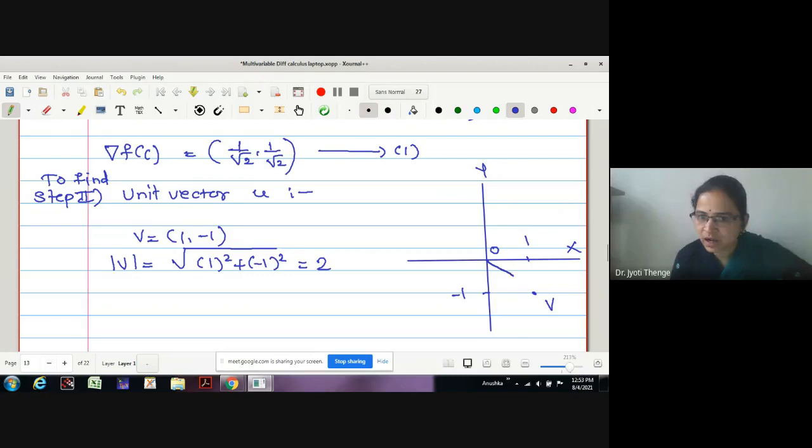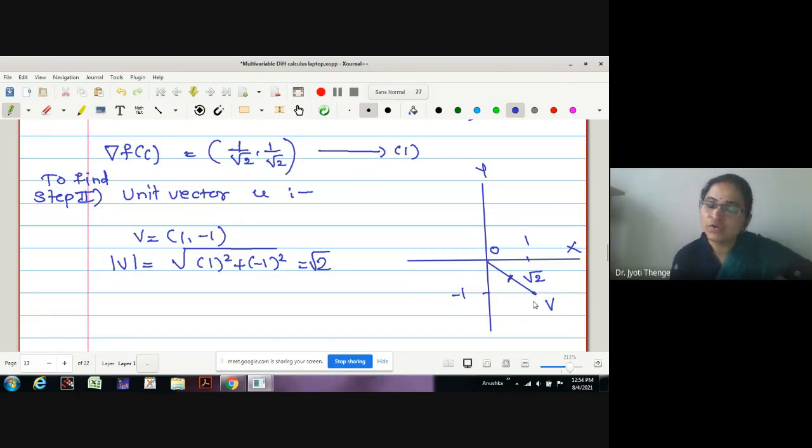And this is the length of this vector from the origin. This is not looking like a straight line, no? Let me take a line. Let me join. Okay. Then what is the length of this line? √2. But how much do we want? Unit vector. Somewhere here it is unit, say.